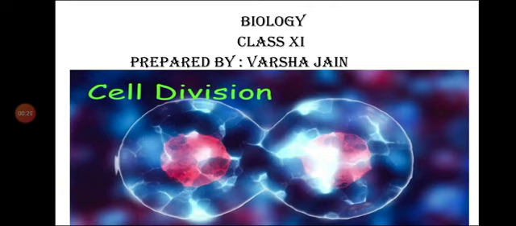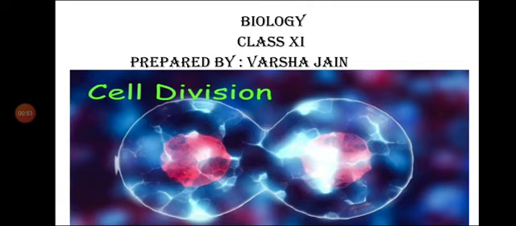So what is mitosis? You all might be remembering till now. Mitosis is a type of cell division in which a cell divides to form two similar daughter cells.